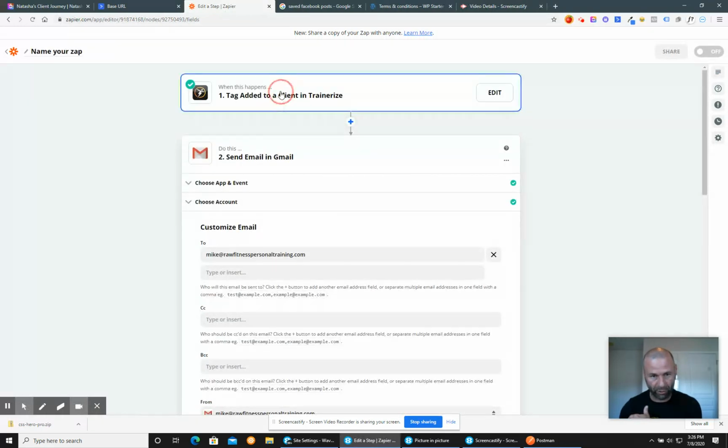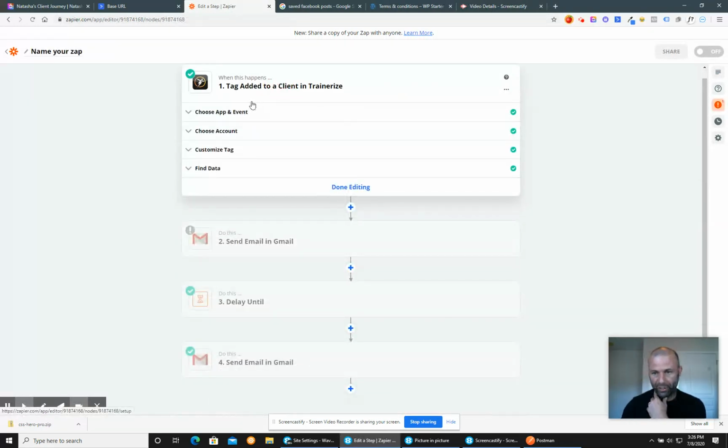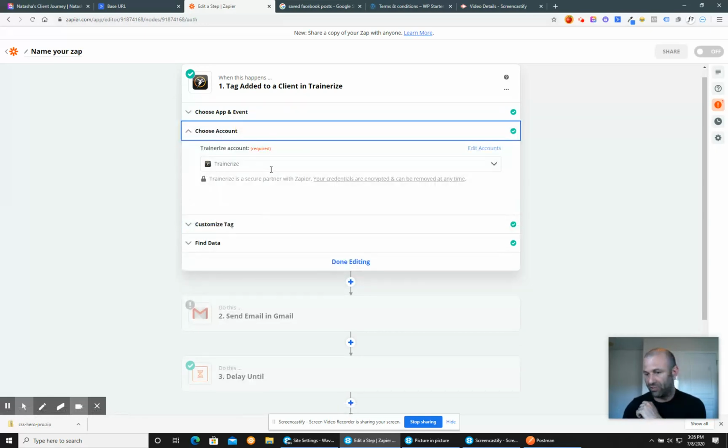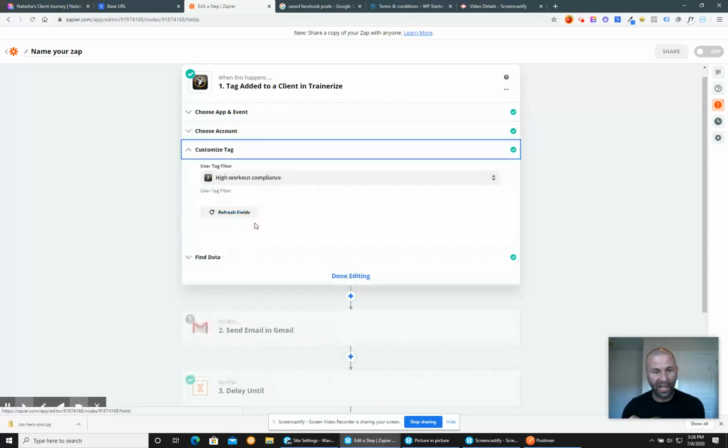And so what we're going to do is we're going to start with a trigger. We're going to make a Zap, and then we're going to start with what's the trigger. You choose app and event. I want you to go Trainerize, and I want you to choose tag added to the client. You're going to pick your Trainerize account. You'll sign in there if you've never done this. And then customize tag: you're going to tell it which tag is going to start this scenario. And we're going to use the high compliance tag.